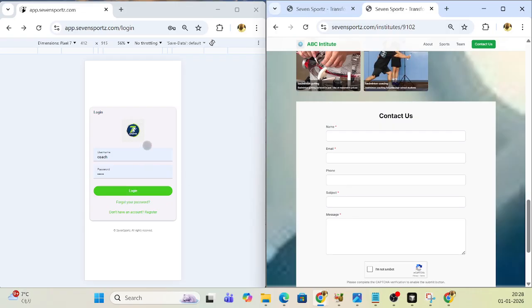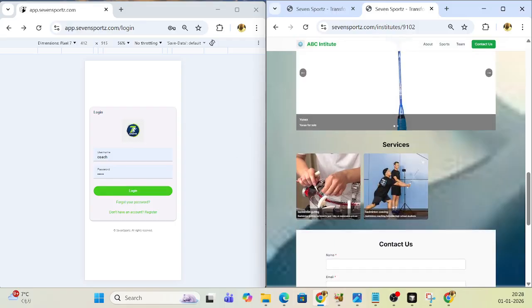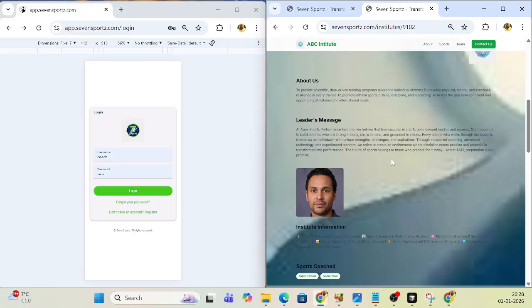You can register through an app. So on the left hand side there is an app, and on the right hand side is your web presence. So once you register into the app, you can register an institute, and that institute actually shows up in the web page. So I will just quickly go through the process, and we will just create a new web page for the institute. First, we will try to register, and then we will go through the complete process.